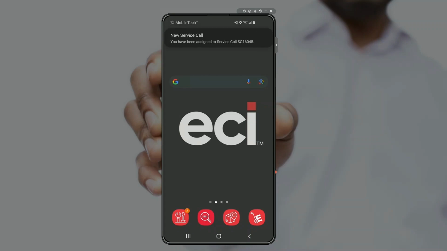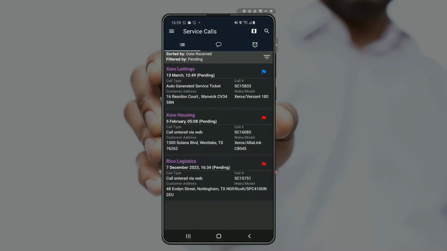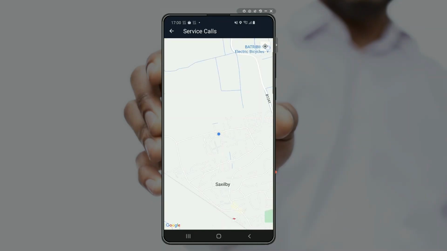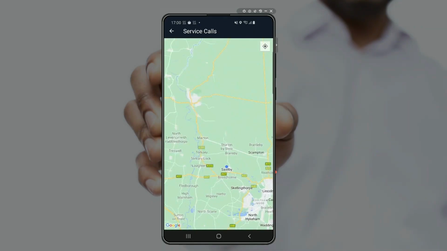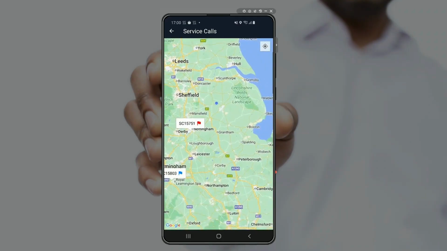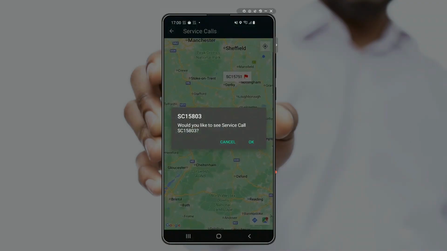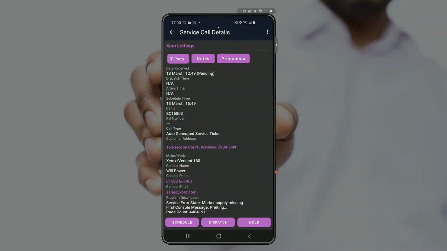So when we assign a new service call to a technician, they get a push notification onto their mobile device, and our demo technician is going to go ahead and launch MobileTech where they can access their call queue. From here, we can then navigate to the map to see a geographical breakdown of where we are relative to any open calls that are currently in our queue, pinned to a map. So this helps us understand geographical distance, and if we wanted to access this call near Birmingham, simply tap on it, it takes us into the call record.